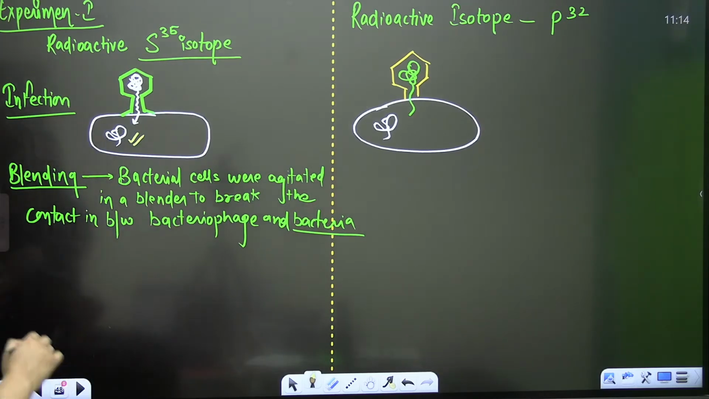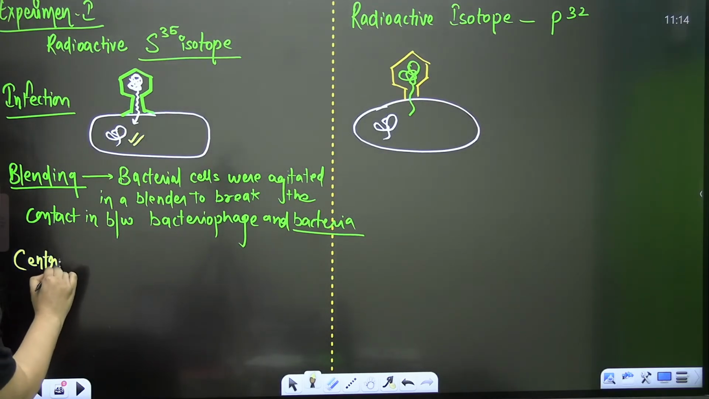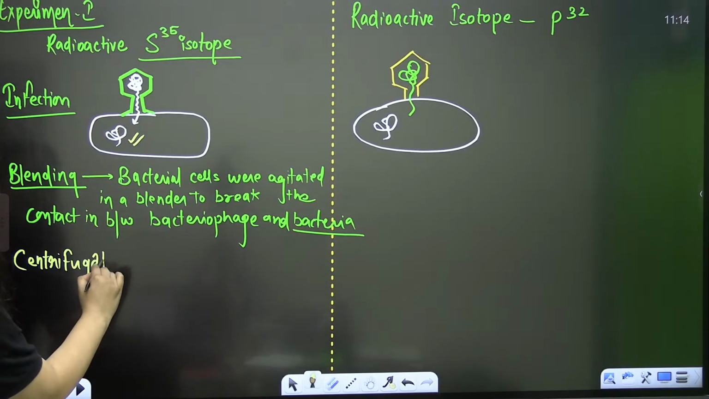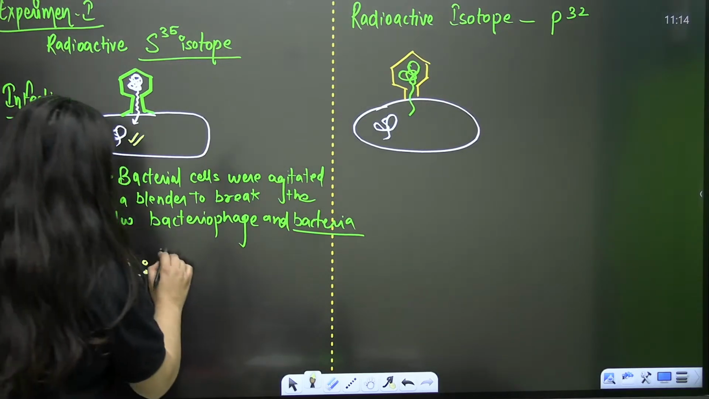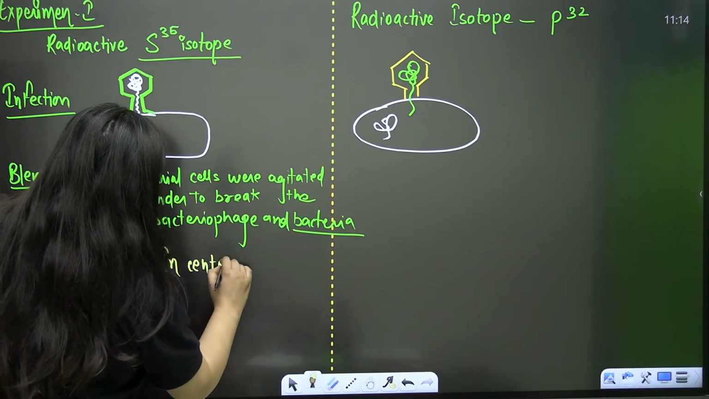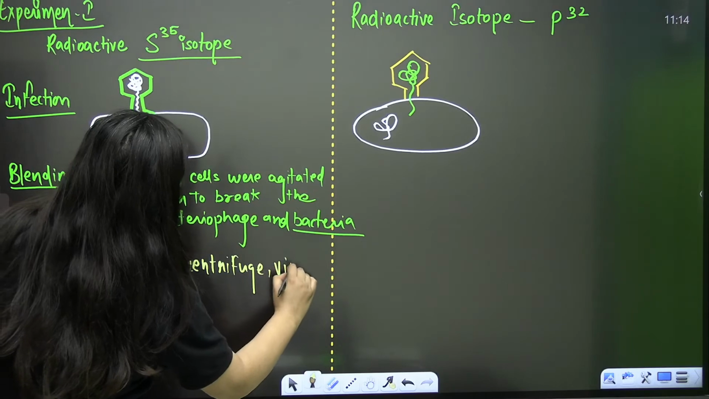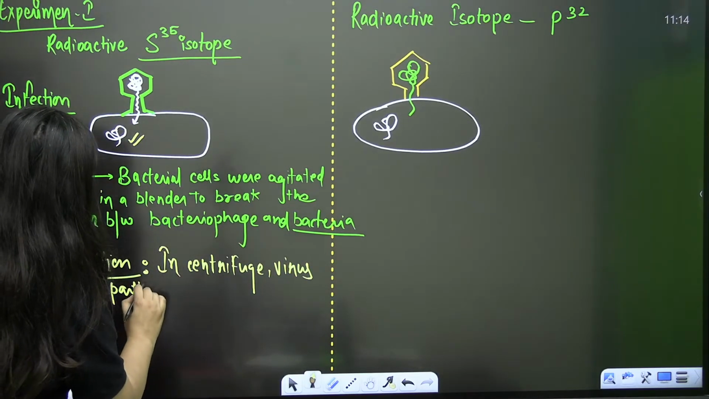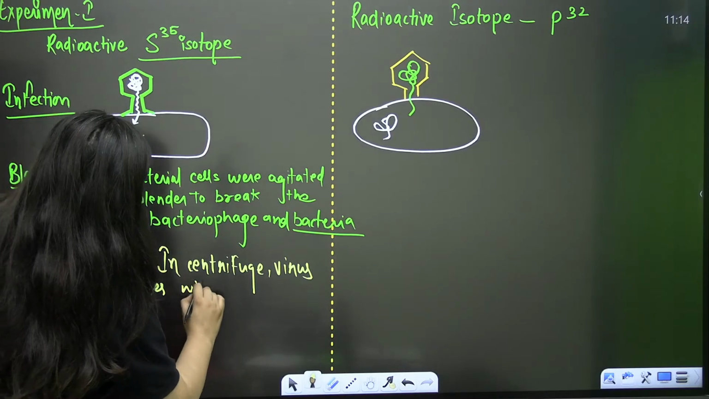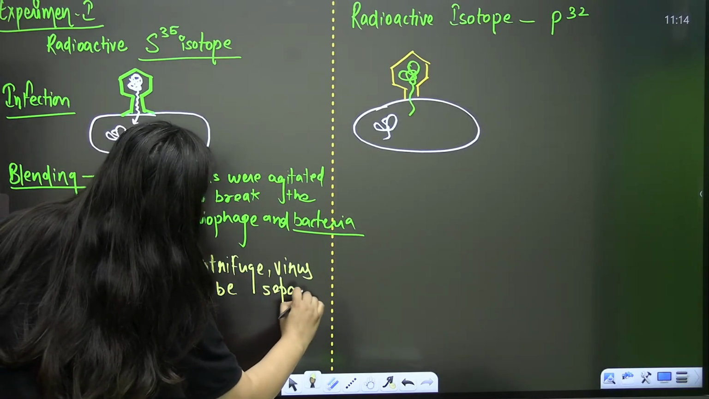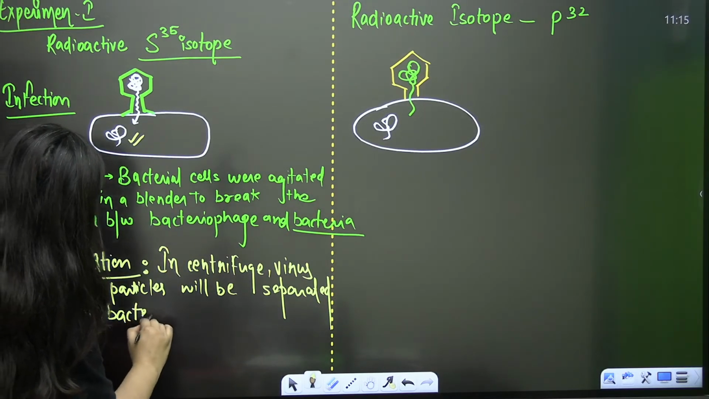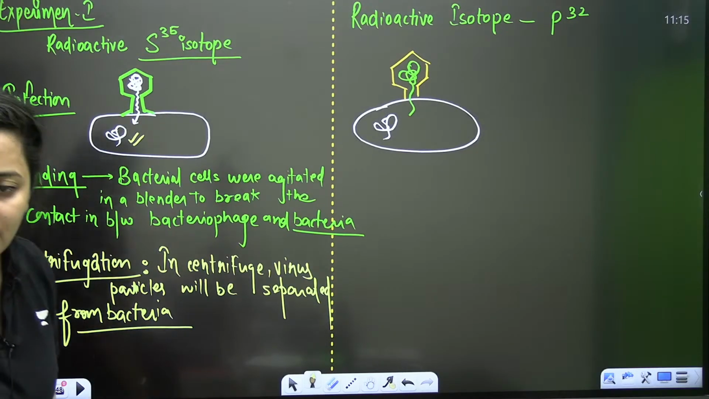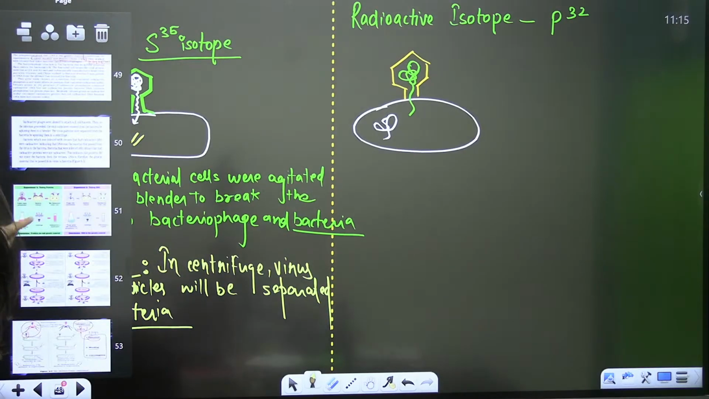So this is the second step, blending, and the third step is centrifugation. These are the three steps. So you should know about the sequence as well. So virus particles were separated from bacteria here in the centrifuge. They will be separated from bacteria. So that is what centrifugation is. Clear? So they are going to obtain the filtrate.